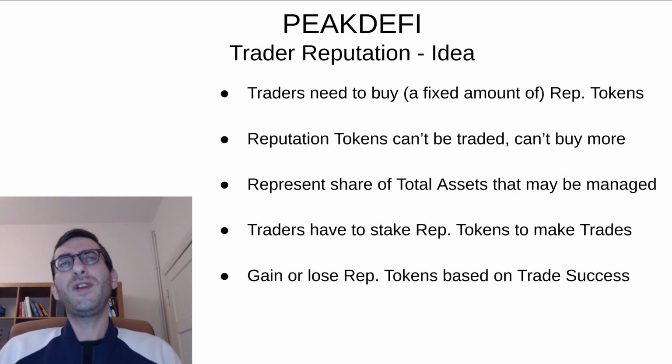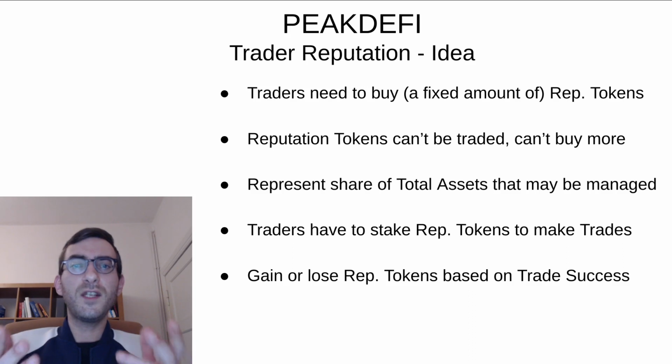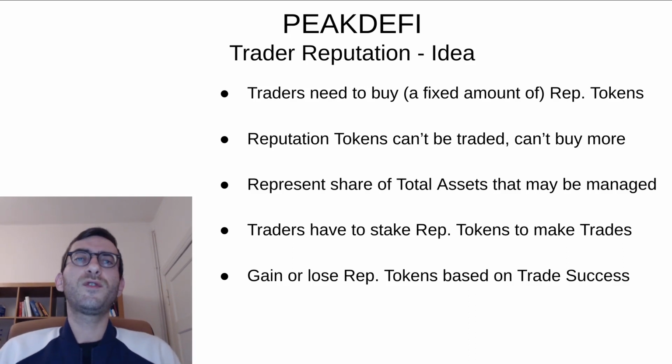So these reputation tokens represent the share of the total assets in the fund that each individual trader is allowed to handle. And to make any trades, the trader will have to stake a part or all of his or her reputation tokens. And then you make a good trade.